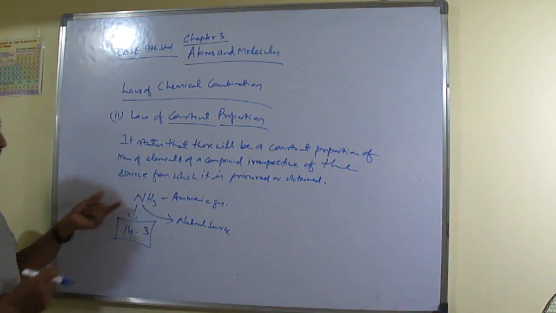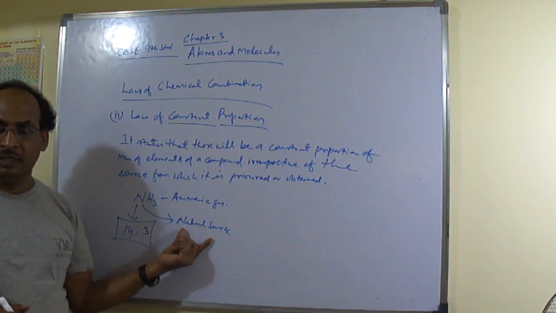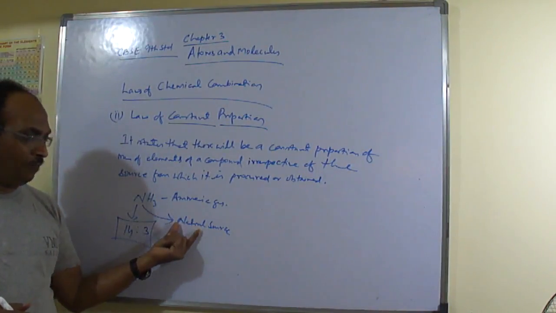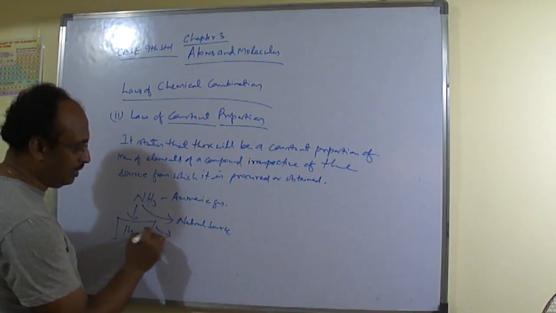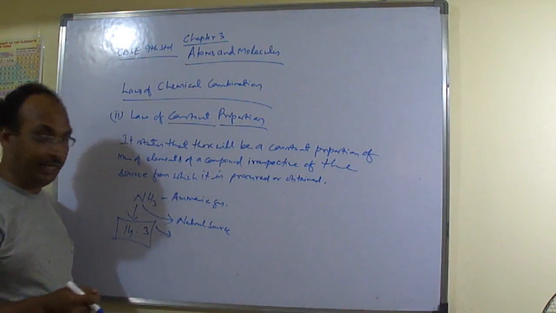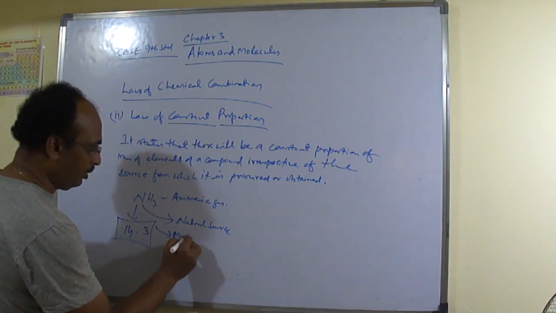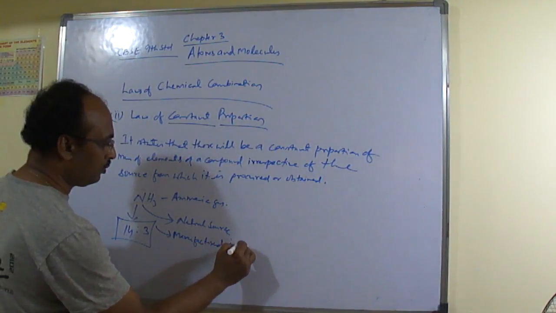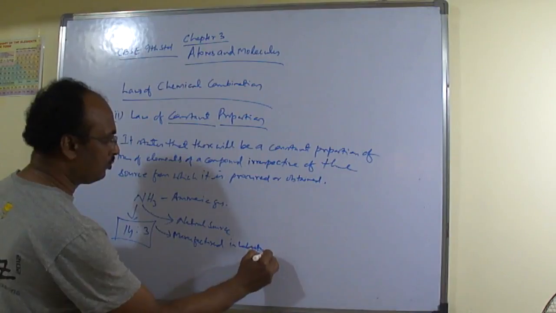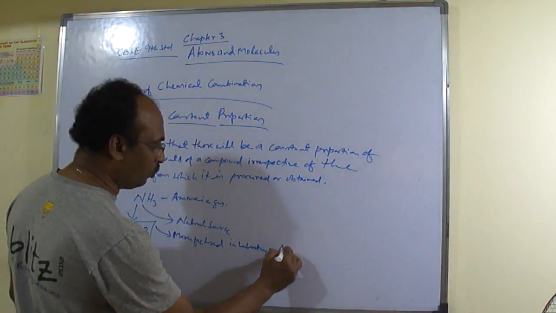Suppose we are getting this NH3 gas, ammonia gas, from a natural source, or if it is manufactured in a laboratory, that is called an artificial source.